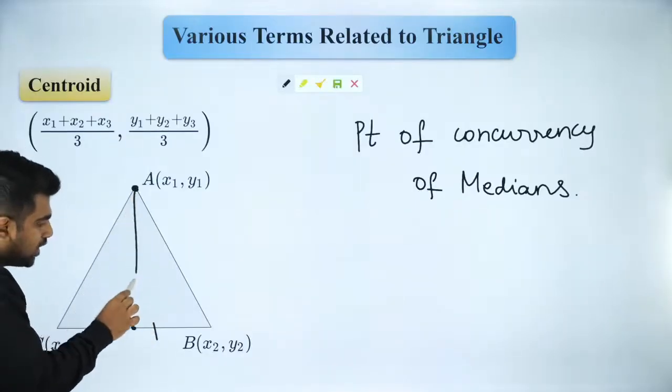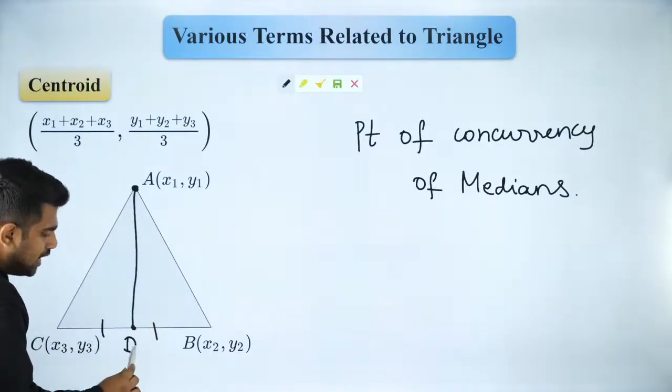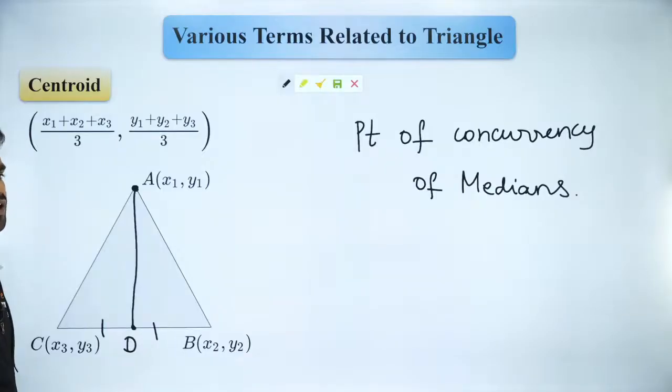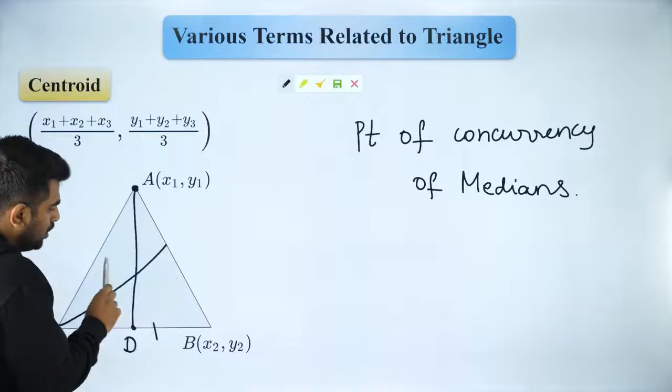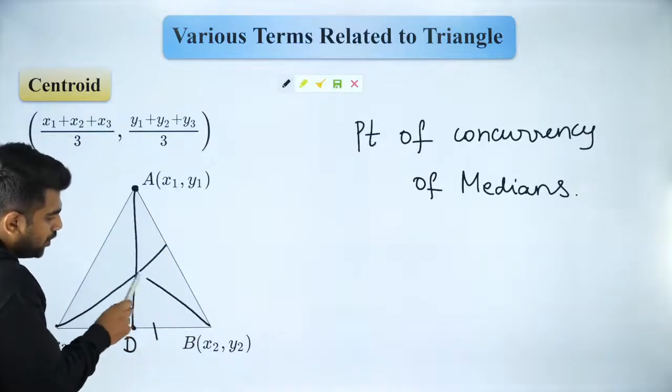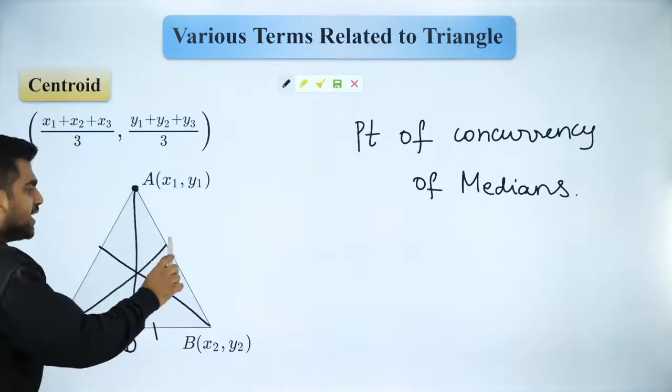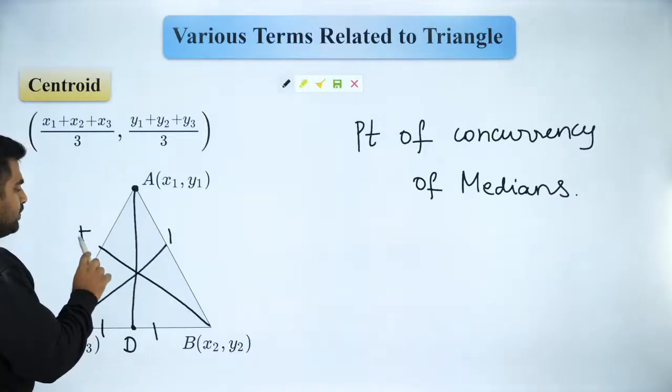So this is called my median. Are you guys clear? Like that I can draw from B and C also. So these are the 3 medians. Do you guys agree?